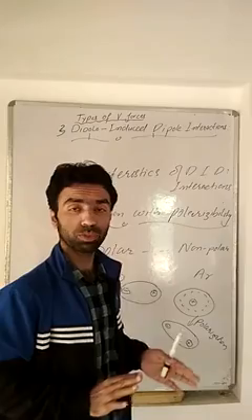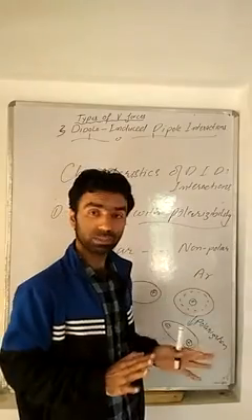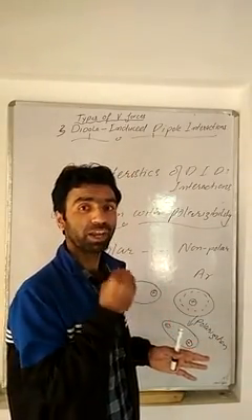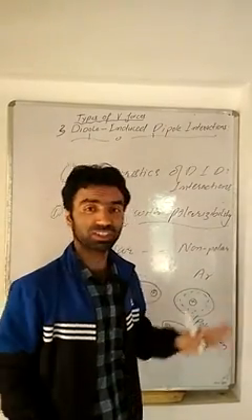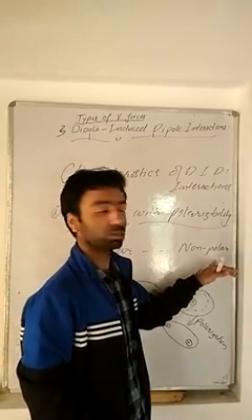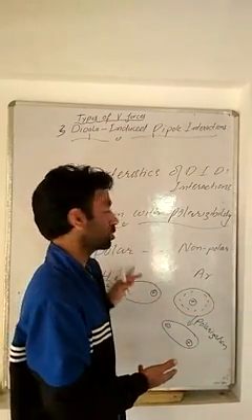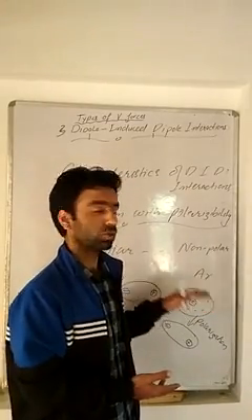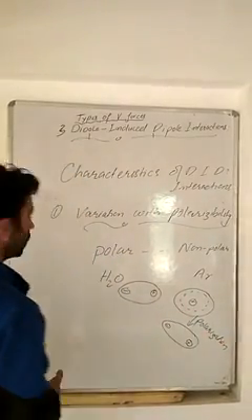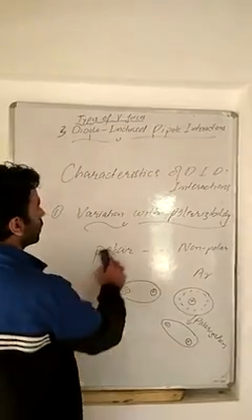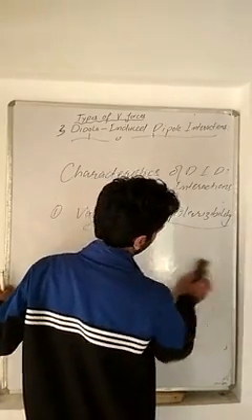Then we have the variation with polarizability, or we can say that they have a direct relationship. Remember, this polarizability criterion is bound to a non-polar substance. Its definition is attached to that of the non-polar substance, because we are bringing about the distortion of the non-polar substance in presence of a polar substance. The greater the distortion or the greater the asymmetrical distribution of charge, the greater will be the polarizability, right? So in short, what type of relationship do these forces hold with polarizability? There is a direct relationship.